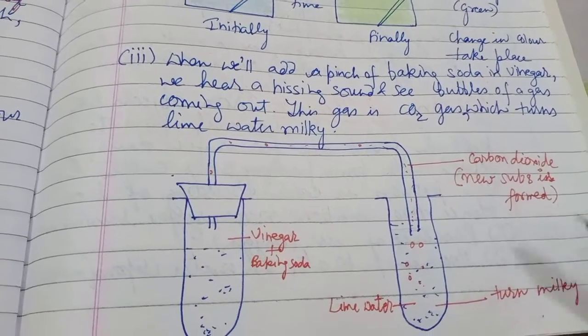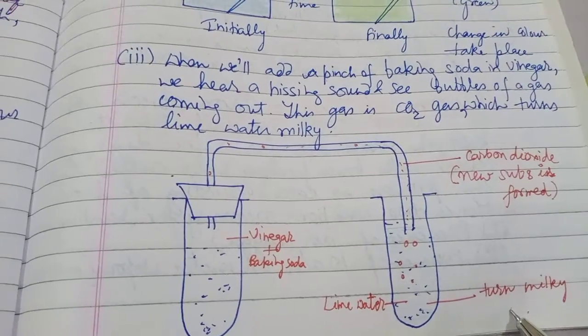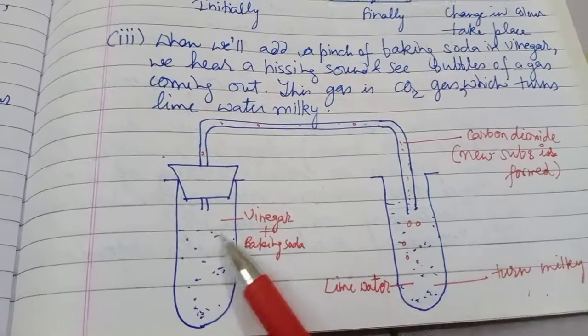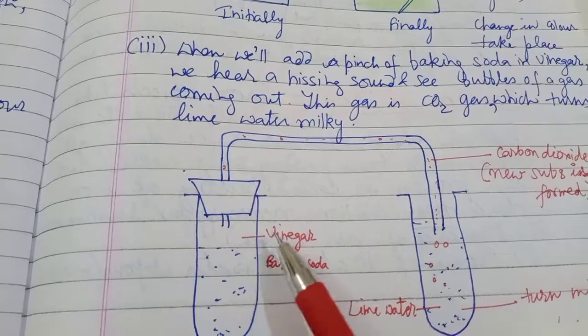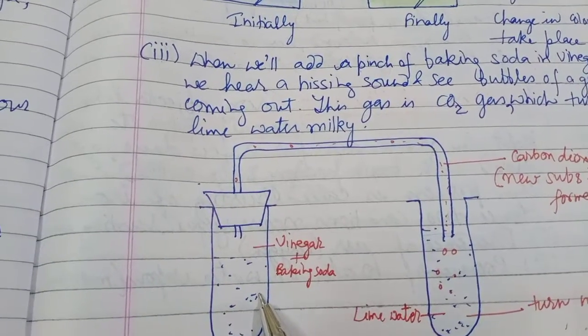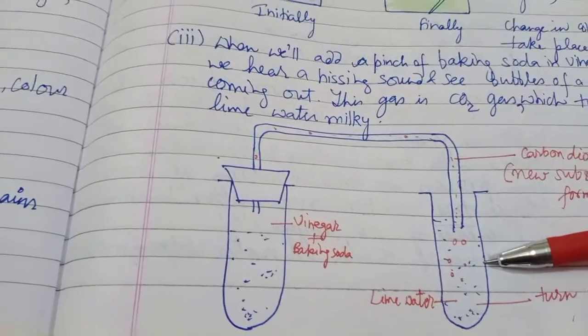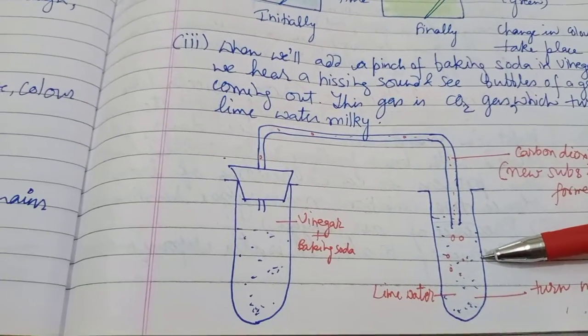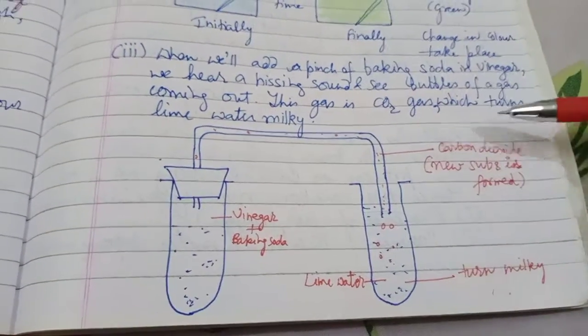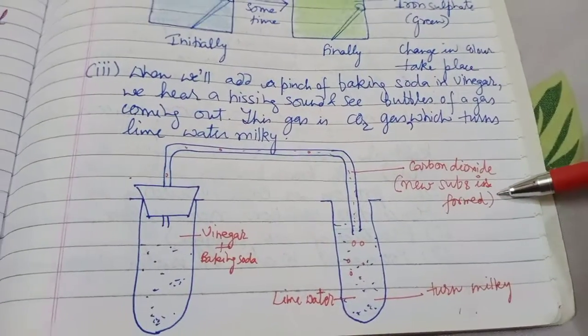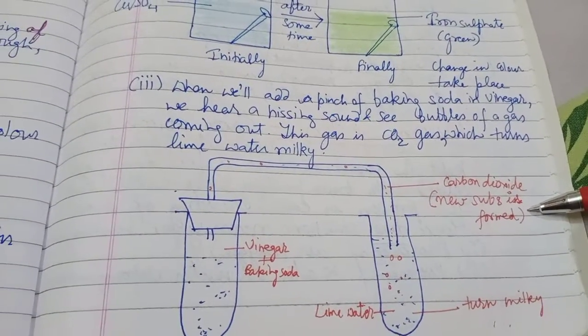Carbon dioxide gas changes the lime water into milky. Hence, we can say that carbon dioxide gas was produced in that reaction, and when we pass that carbon dioxide into the next test tube, it turns the lime water milky. Hence, we can say new substances formed and it is a chemical change.